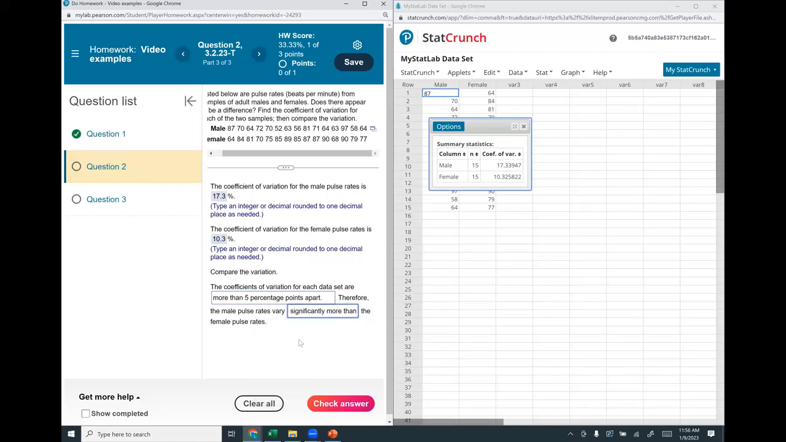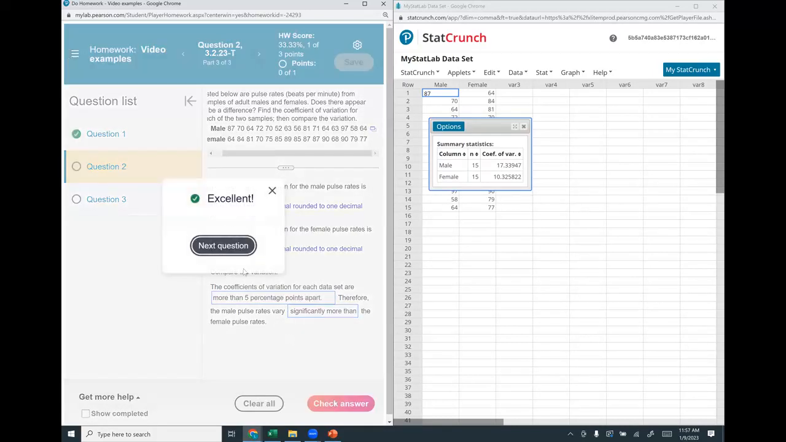more than the female pulse rates. So there's more variation in male pulse rates than in female pulse rates. Because obviously, if it was less than 5 points, we could say we would choose about the same. But there's more than 5 points. That's a big difference. And we check our answer.